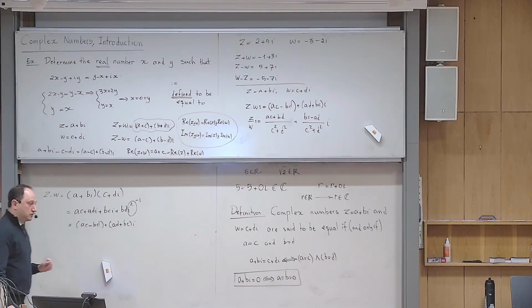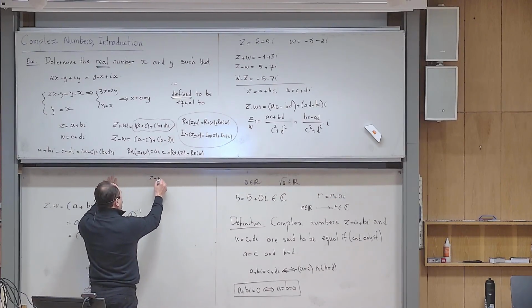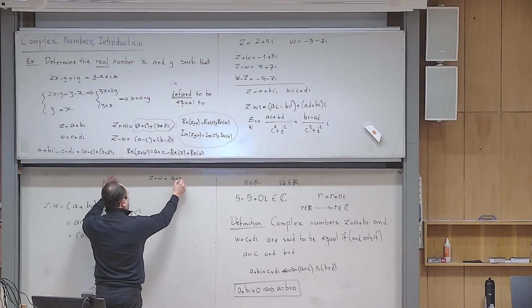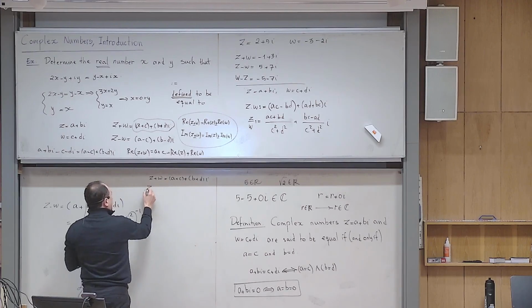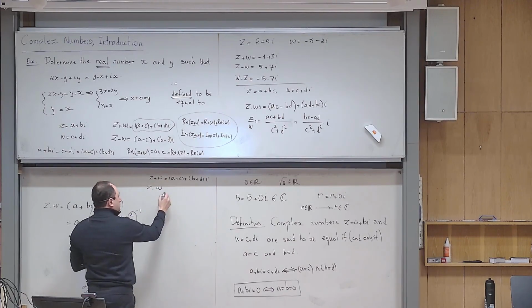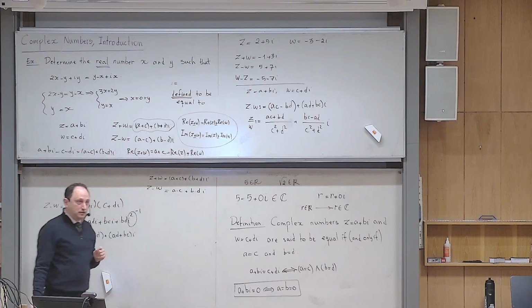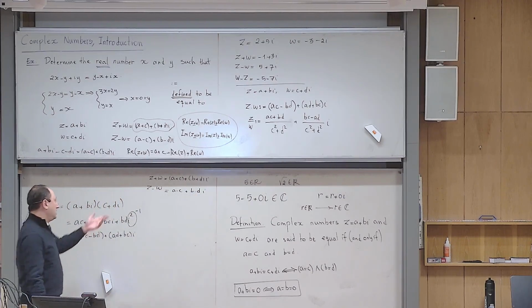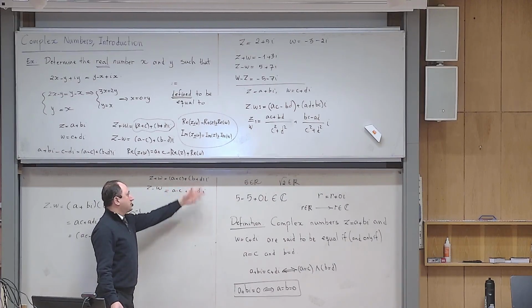Yes? So even though it was a little bit weird to define the product like that, be careful. What do you expect usually? Because when I write Z plus W is A plus C and then plus B plus D times I, you might think that ZW should be A times C plus B times DI. Because when I wanted to add, I added the real parts and imaginary parts separately.